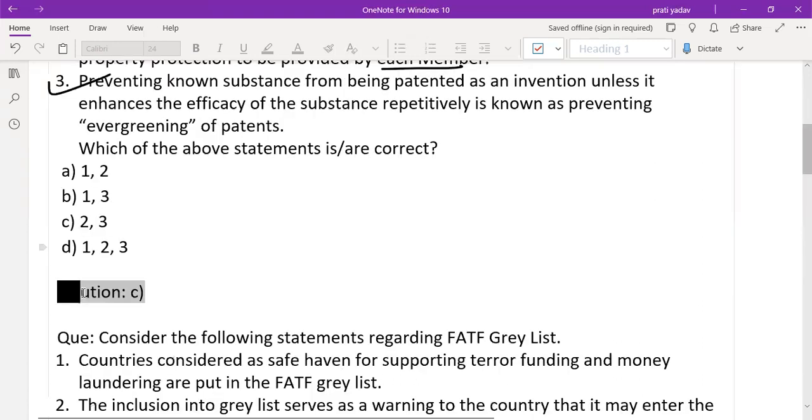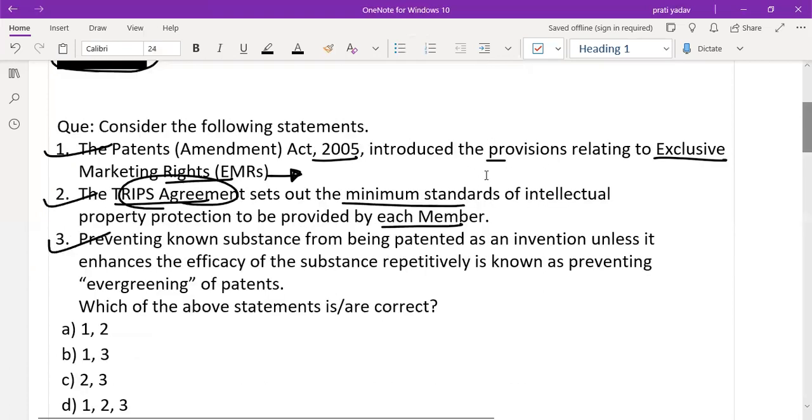Option C is correct, 2 and 3. 1 is incorrect. The Patent Amendment Act 2005 introduced the provision relating to exclusive marketing right? No, it did not introduce it, I'm sorry.